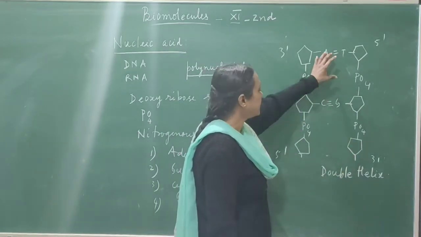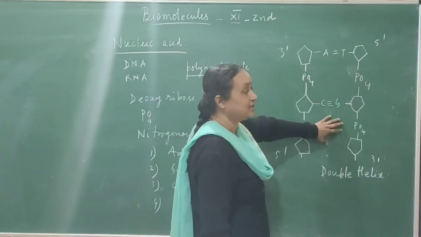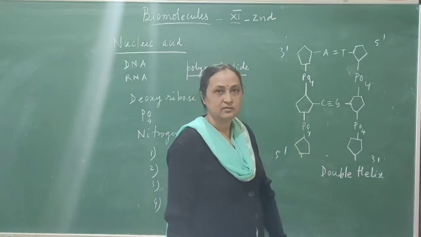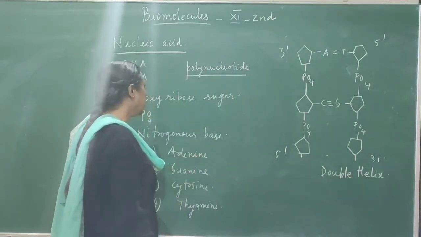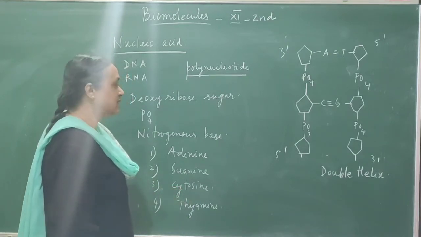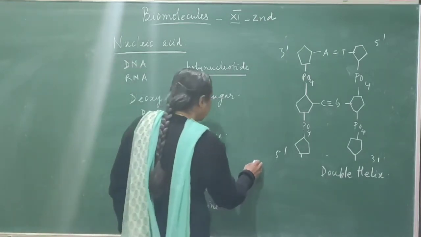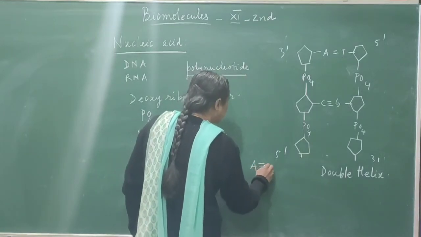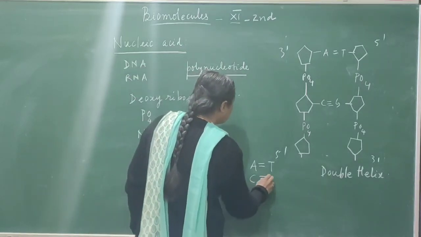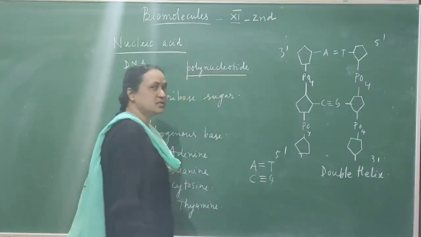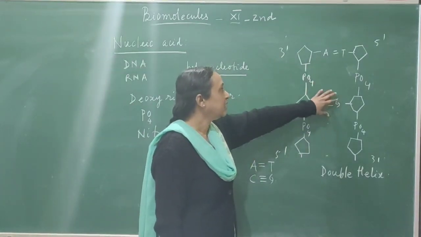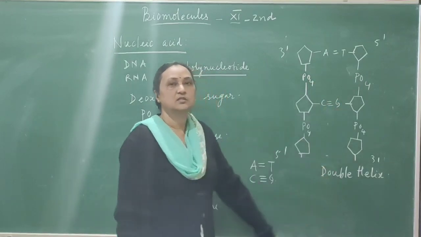The space between the double helix is occupied by nitrogenous bases, compounds which have nitrogen as an element. There are 4 different types of nitrogenous bases: adenine, guanine, cytosine and thymine. These nitrogenous bases also pair in a specific way. Adenine always pairs with thymine by the formation of 2 hydrogen bonds, and cytosine pairs with guanine by the formation of 3 hydrogen bonds. So in the middle space you can find the nitrogenous bases. So this is all about nucleic acids.